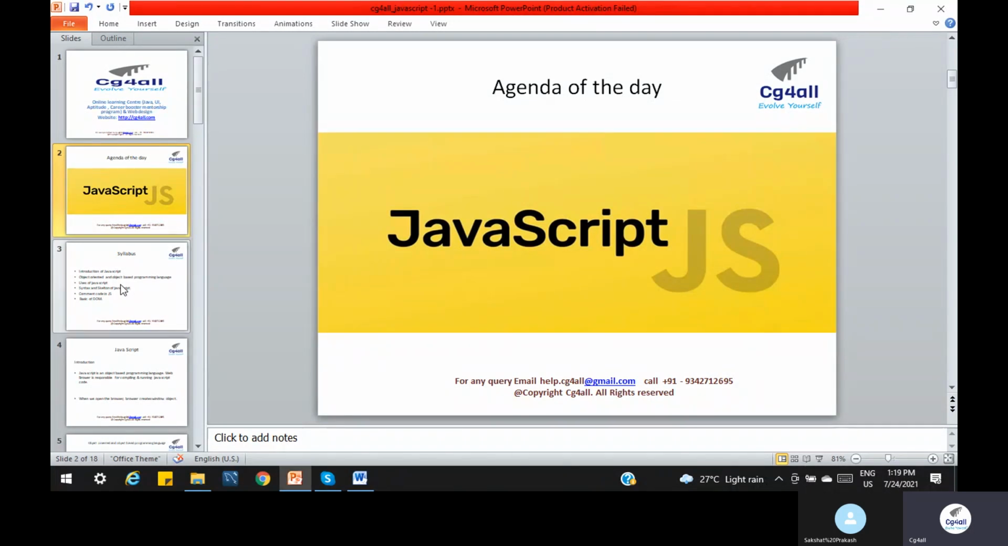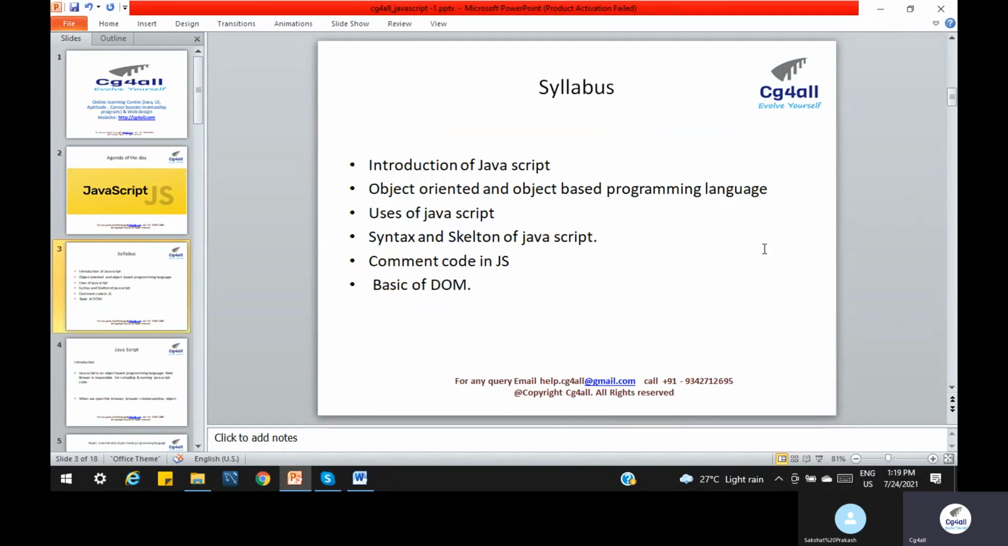So the agenda of today is, we will see an introduction of JavaScript, what JavaScript is, what is object-oriented programming, what is object-based programming in brief, and then what is the use of JavaScript, then a skeleton of JavaScript, then how we can comment a line in JavaScript, and basics of DOM. So let's start the agenda. Keep the agenda in mind. Let's start today's journey.